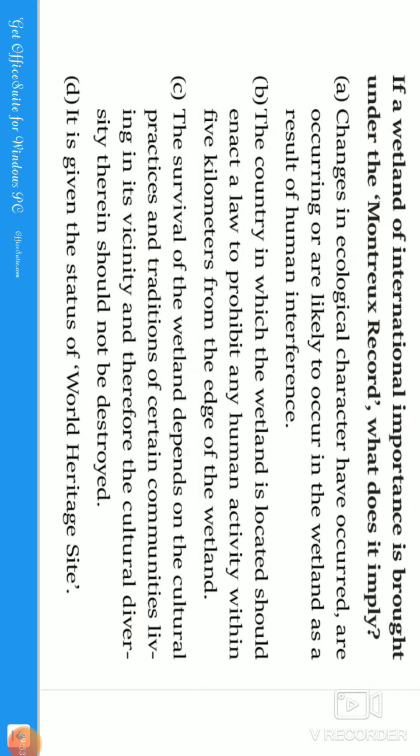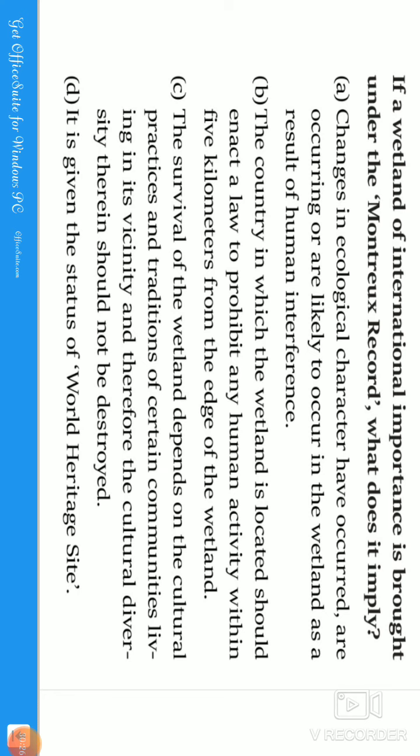If a wetland of international importance is brought under the Montreux Record, what does it mean, guys? We have discussed the Montreux Record wetland. In a wetland of international importance, if any ecosystem has changed its character, or such change has occurred, is occurring or is likely to occur, then we can keep it in the Montreux Record.